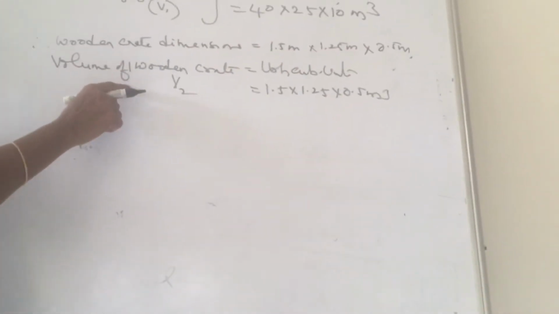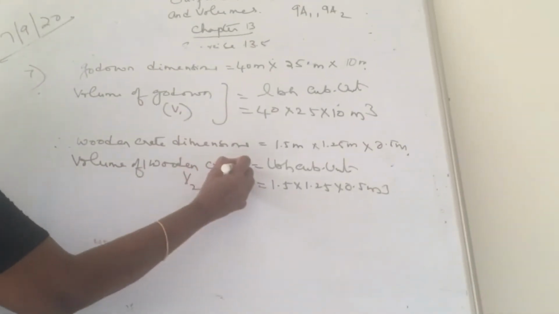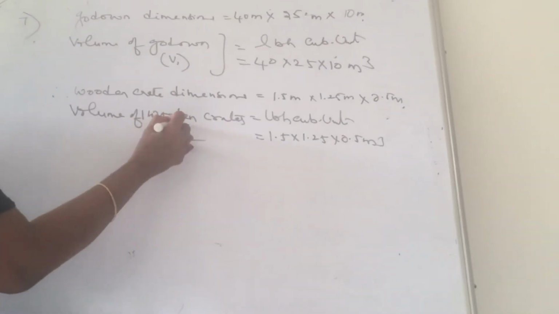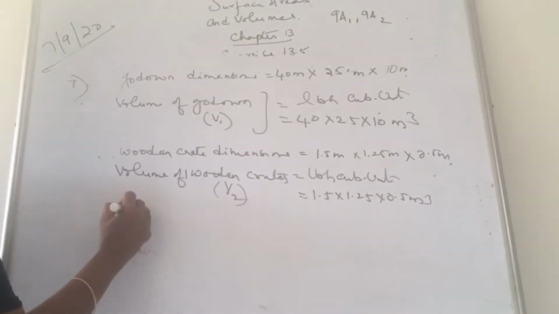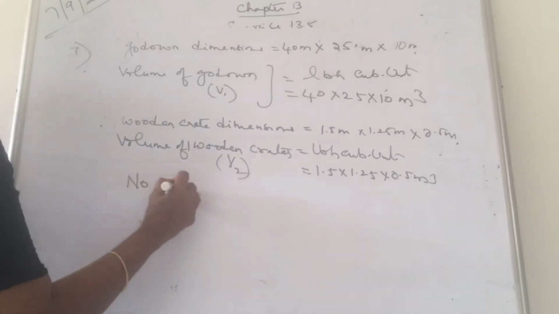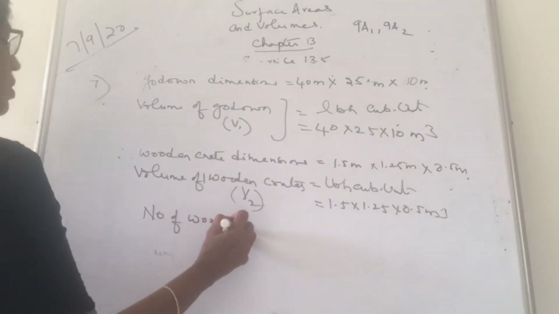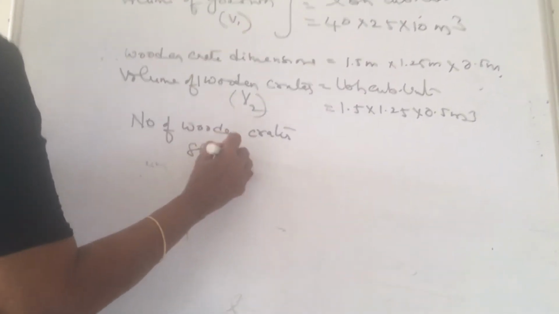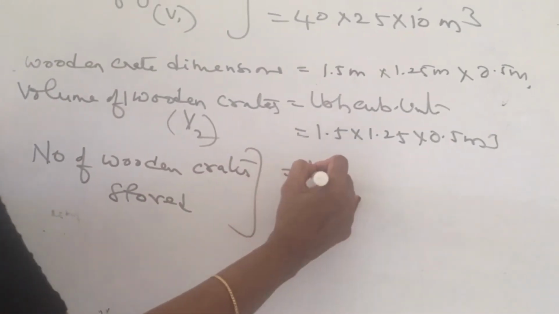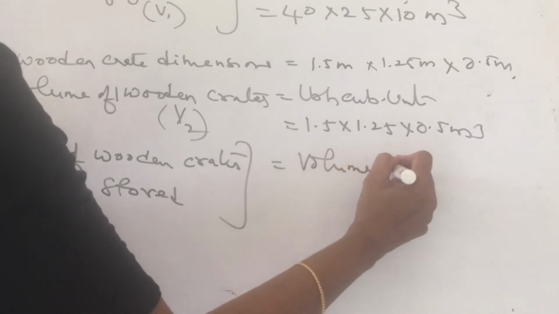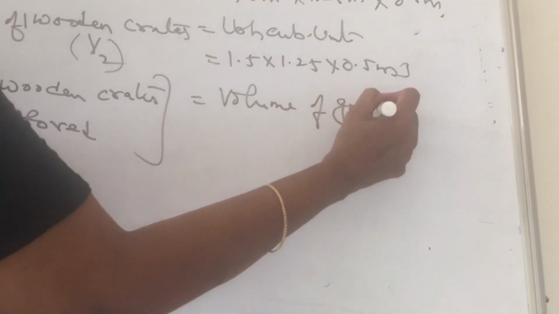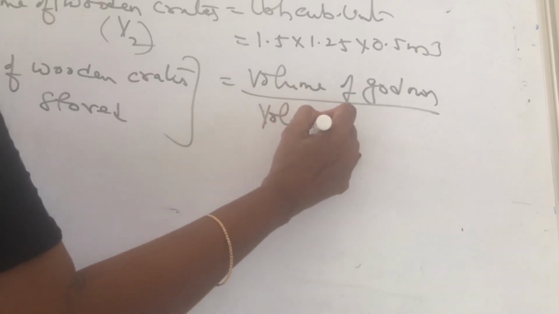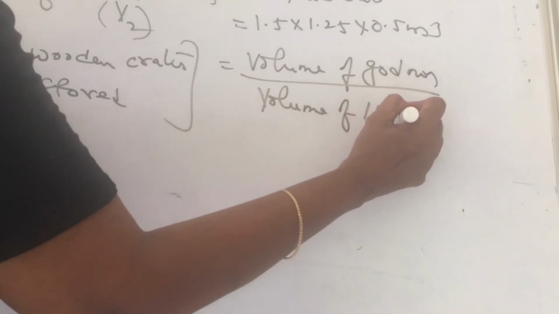The crates are stored in the godown. That you should follow. So number of wooden crates stored is equal to volume of godown divided by volume of one wooden crate.